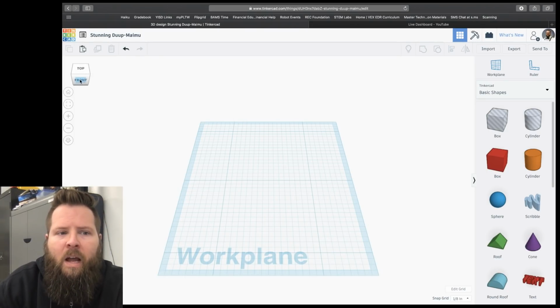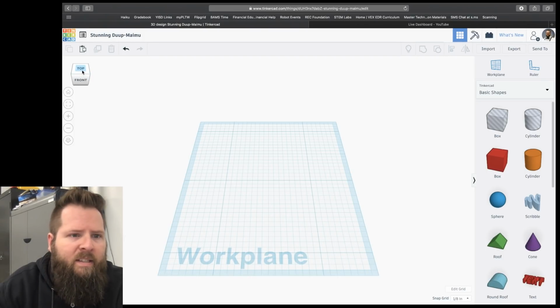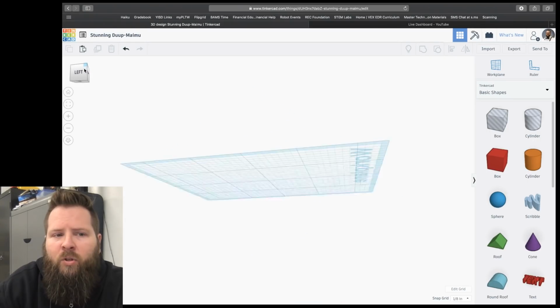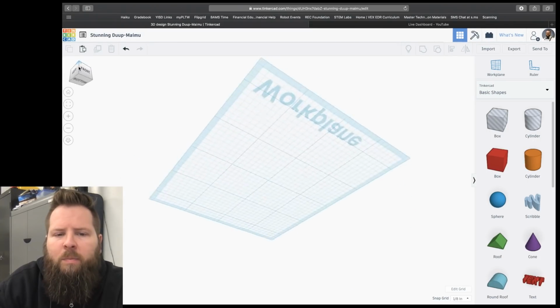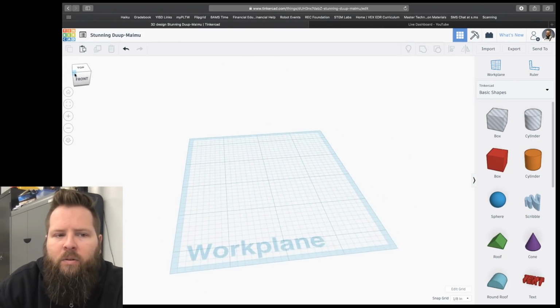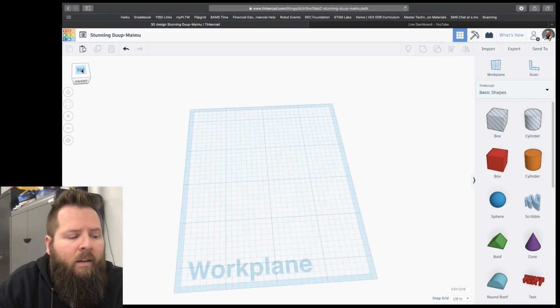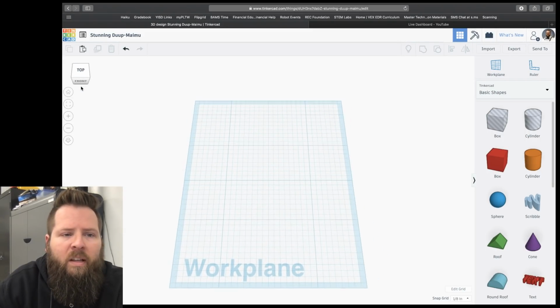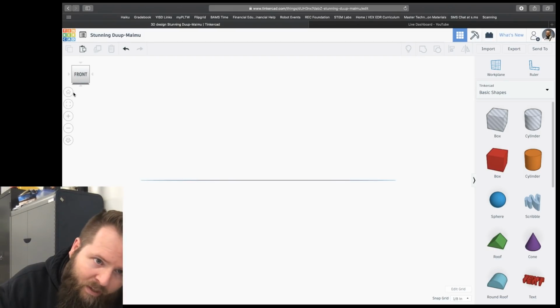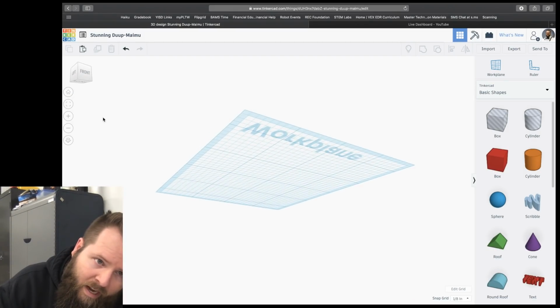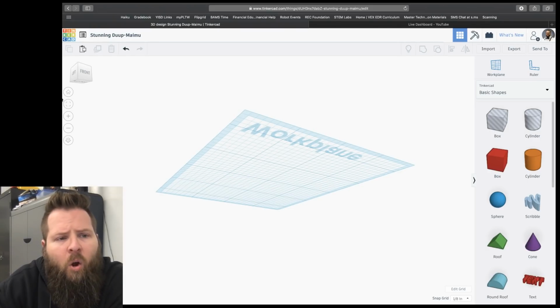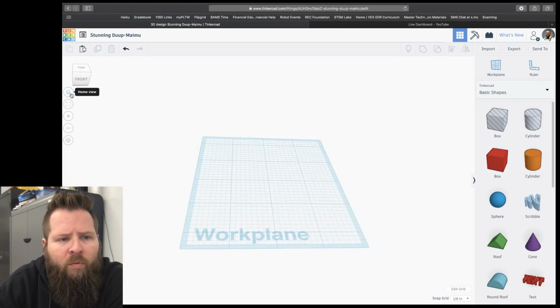All right, so now in the upper left, I want you to see some controls here. We have this cube that says top and front, and when you move your mouse over it, it highlights these little spots. If you click and hold on the corner and then drag it around, you'll see the workspace will move around so you can get different angles. You can also click where it says top, and then you can click these little arrows. So play around with that, but at any time you get confused and you're like, where am I? You can click this little home button, this little house where it says home view.